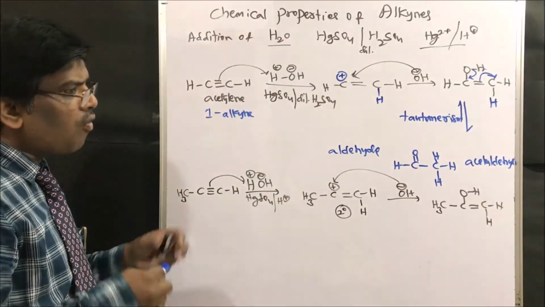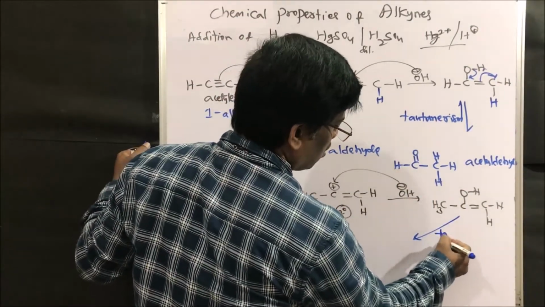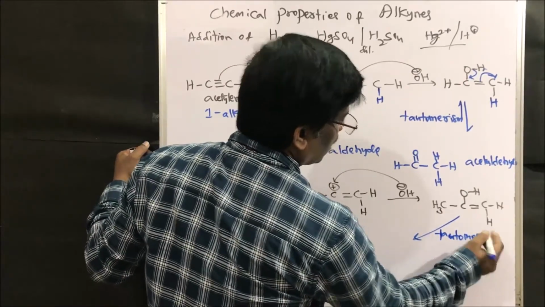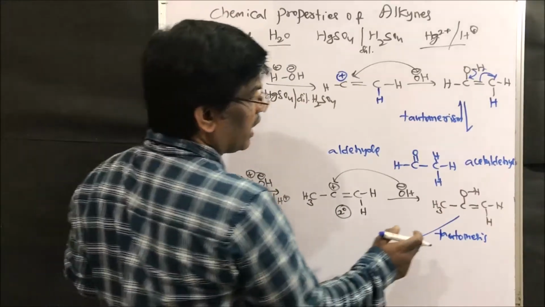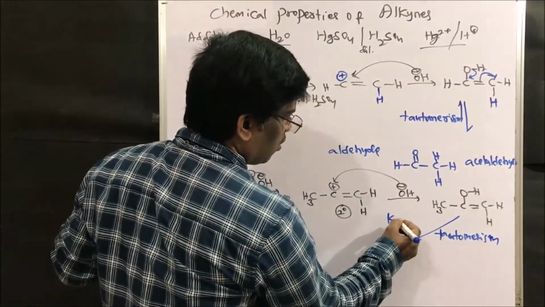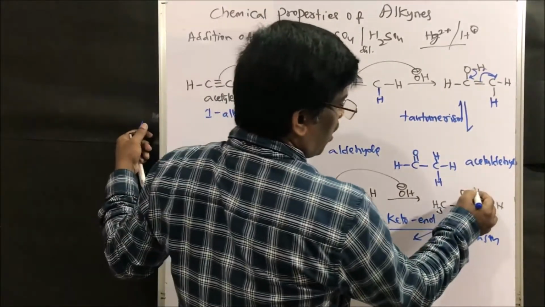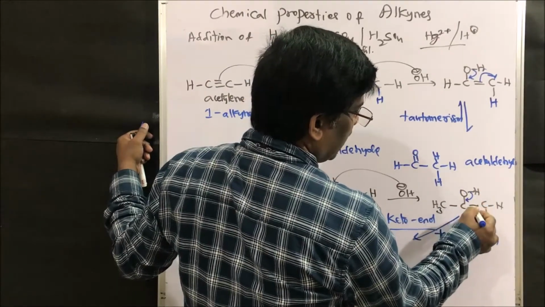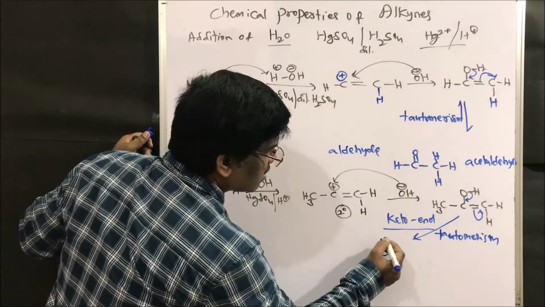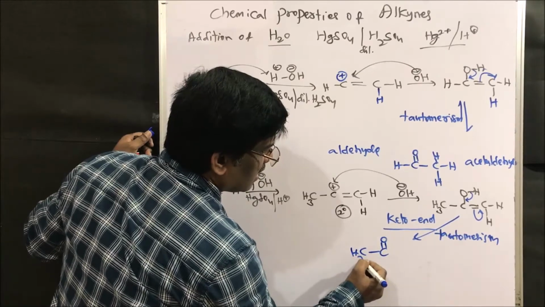Right, friends? Now what happens? It tautomerizes. Keto-enol tautomerism. So upon keto-enol tautomerism, it turns into a ketone. It gives rise to a ketone, C double bond O, CH3, right?